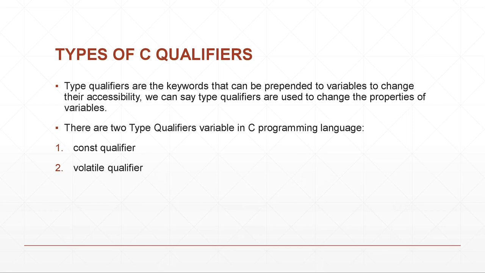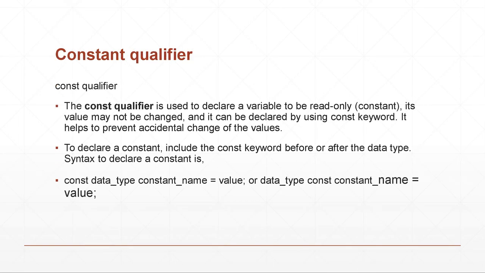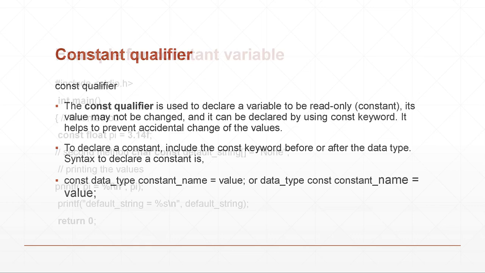First we are going to see about the constant qualifier. The constant qualifier is used to declare a variable to be read-only. Its value cannot be changed, and it can be declared by using the const keyword. It also helps to prevent accidental change of the values. To declare a constant qualifier, we must include the const keyword before or after the data type. The syntax to declare a constant qualifier is given below.